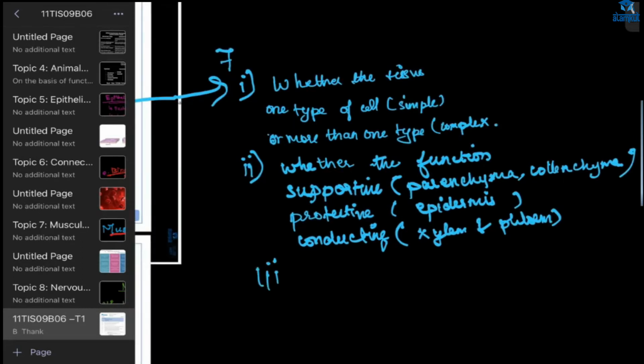Next, what can we say? Next category, whether the cell wall is thick or thin. Based on that also we can divide. Ma'am, we can also write living or dead. Yes, that is also one point.